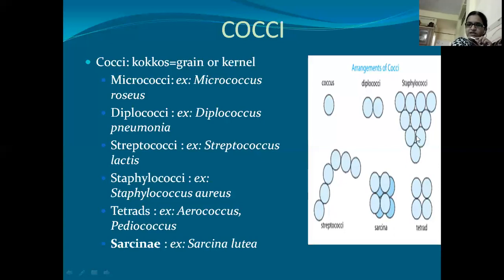The fourth category is Staphylococci. Staphylococci is the grape bunch arrangement of spherical cells. This kind of cells is seen in Staphylococcus aureus. Here the cells are dividing in random different planes. Tetrads is nothing but the arrangement of 4 cells in a packet. This kind of arrangement is seen in Aerococcus and Pediococcus. And coming to the last category, Sarcinae is a cubical arrangement of spherical cells. This kind of arrangement is seen in Sarcina lutea.